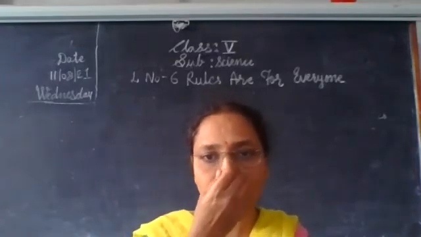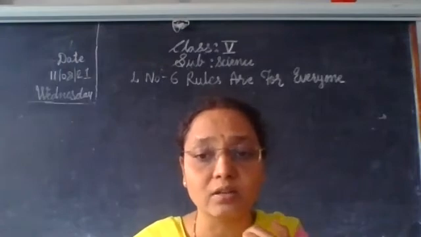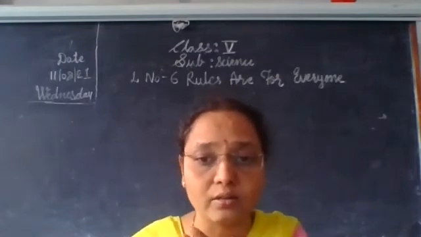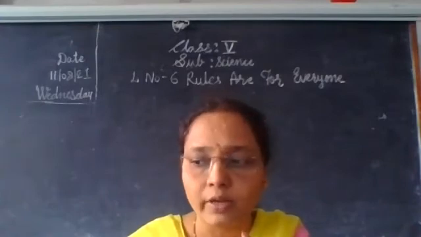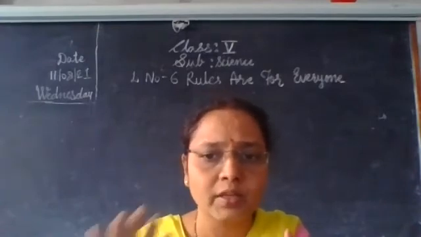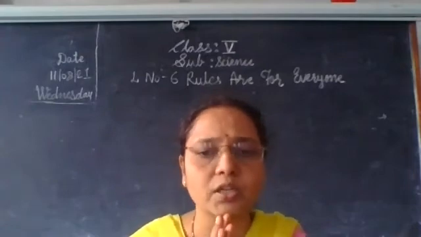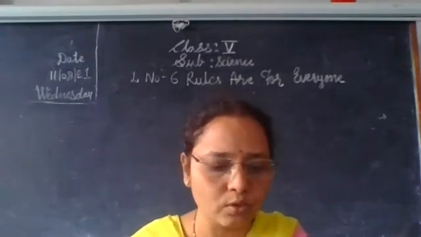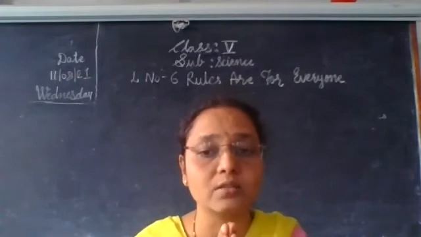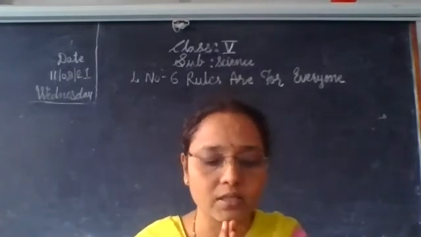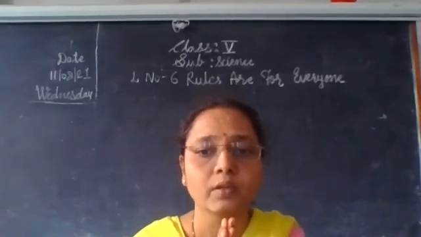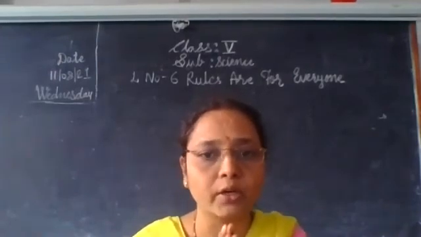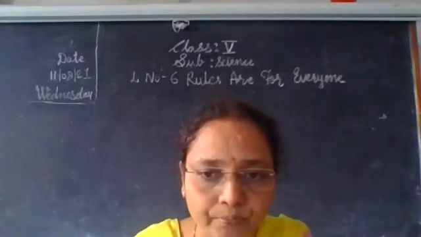No discrimination takes place, whether he is a girl or boy, a poor person or a very rich person. In this way, equality is the basis of rules. So all are equal in front of the rule, in front of the law and order.